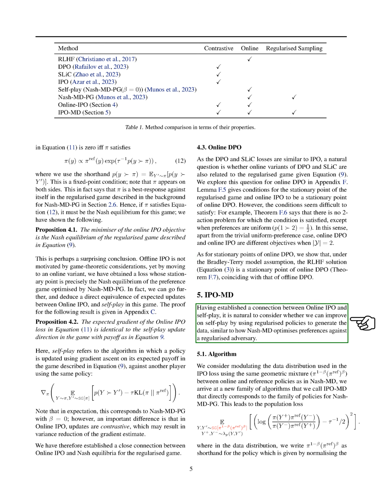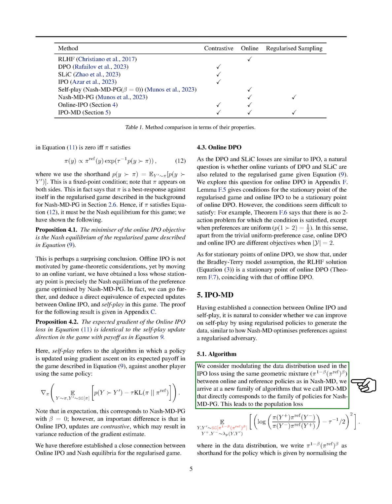After establishing a link between online IPO and self-play, we consider enhancing self-play by using regularized policies to generate data, similar to how Nash-MD optimizes preferences against a regularized opponent. By adjusting the data distribution in the IPO loss using a geometric mixture between online and reference policies, we introduce a new set of algorithms called IPO-MD.